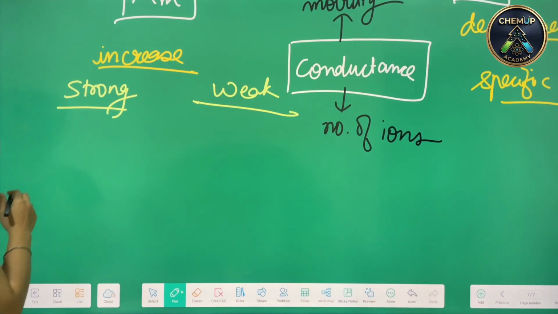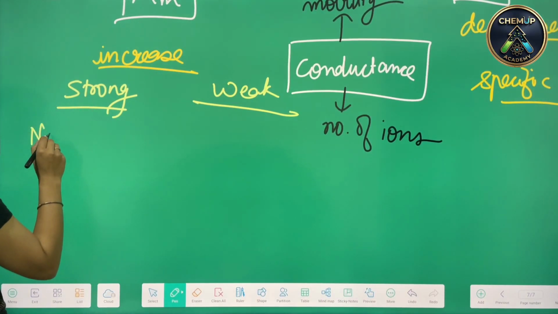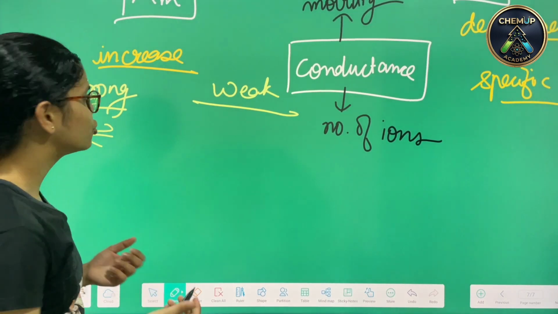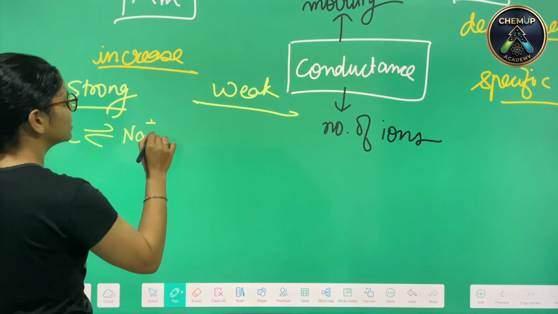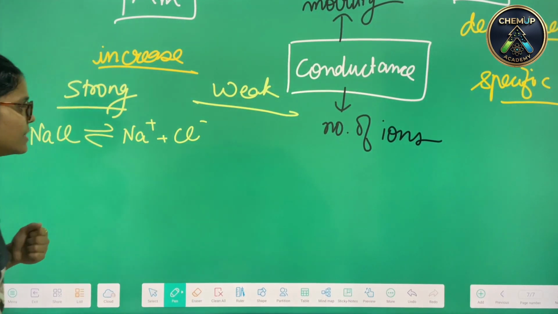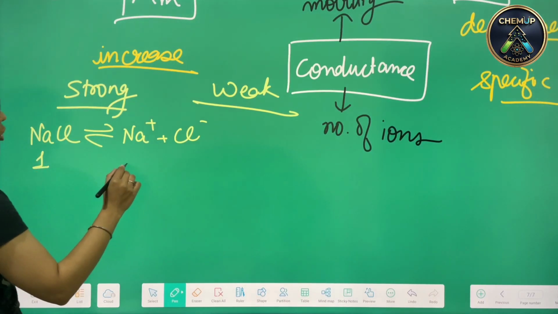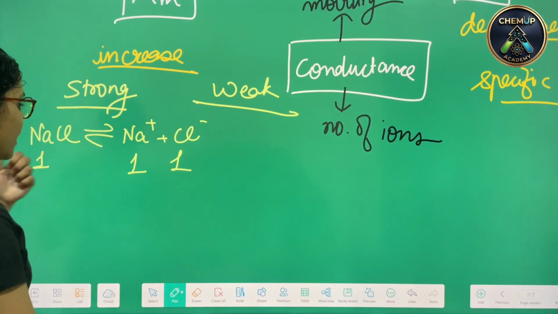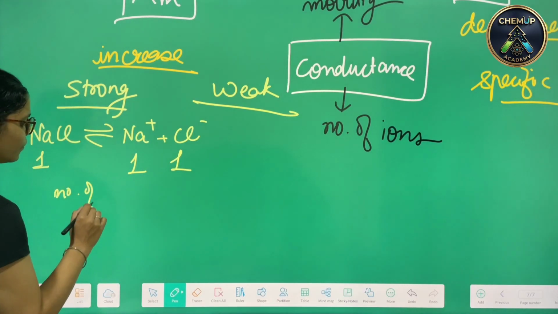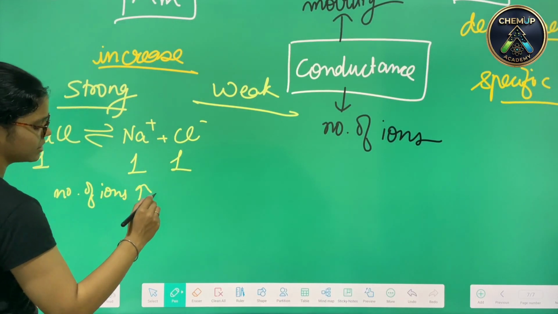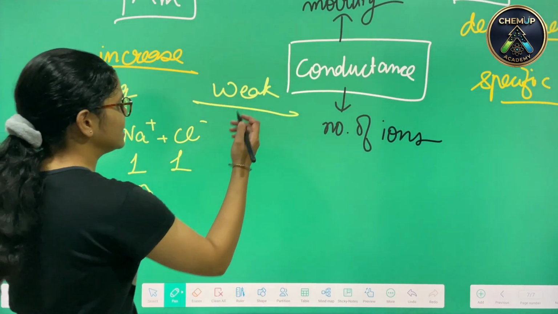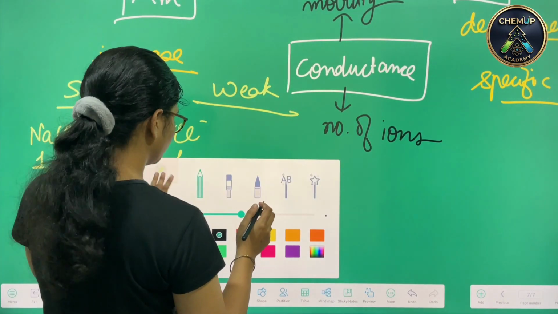For a strong electrolyte, we say we have NaCl and complete ionization shall proceed to Na positive and Cl negative, like this. If 1 mole was there, this formation shall also be 1 mole equivalent amount. Therefore, the number of ions has increased.